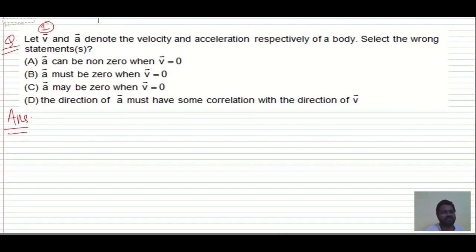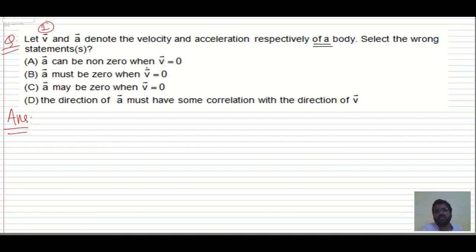So let's start with Kinematics DPP, and in this we have the first question. Let V bar and A bar denote the velocity and acceleration respectively of a body. Select the wrong statements. Okay, so we have to select the wrong statements over here.